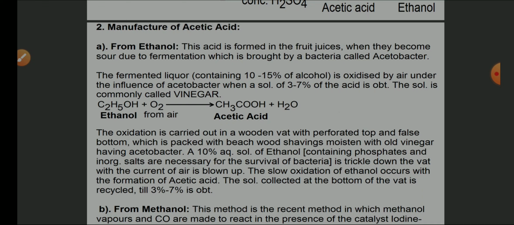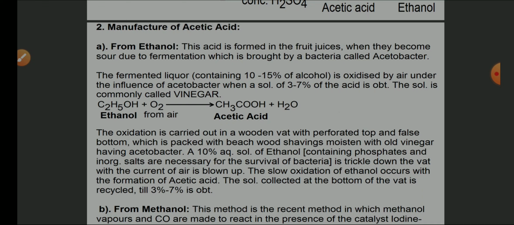The ethanol fermented liquor, 10 to 15% alcohol, is oxidized by air under the influence of azotobacter, and a solution of 3 to 7% acid is obtained. The solution is commonly called vinegar. So C2H5OH plus oxygen from the air in the presence of the bacteria azotobacter converts into acetic acid, or vinegar, plus water. The oxidation is carried out in a wooden vat with a perforated top and false bottom, which is packed with beechwood shavings moistened with old vinegar having azotobacter.